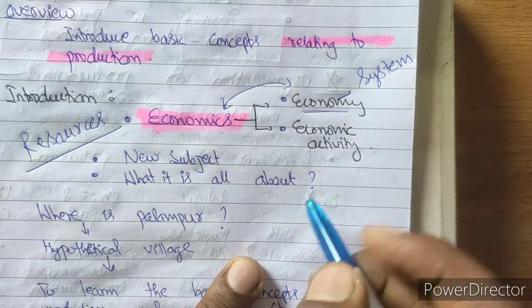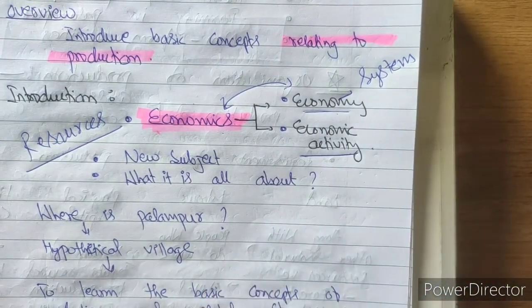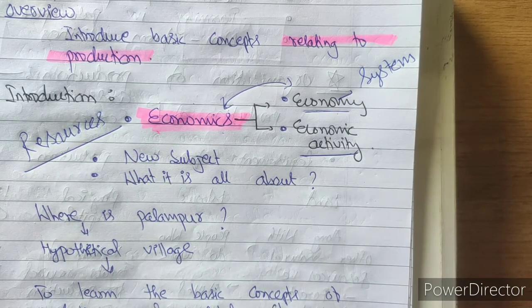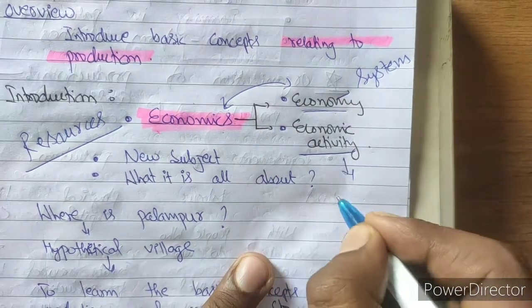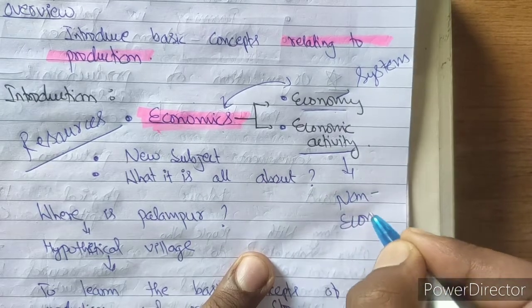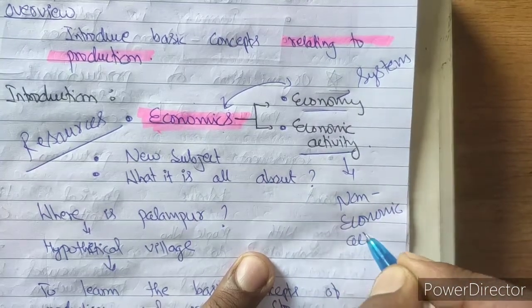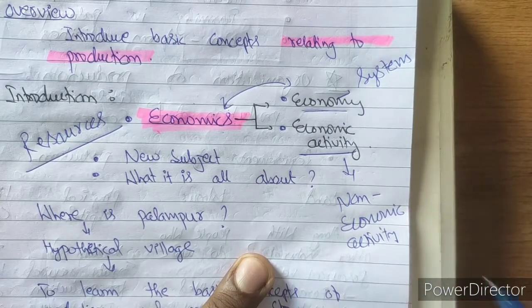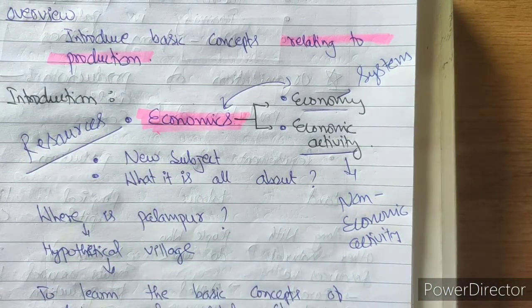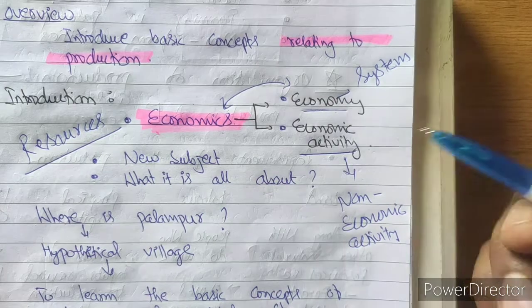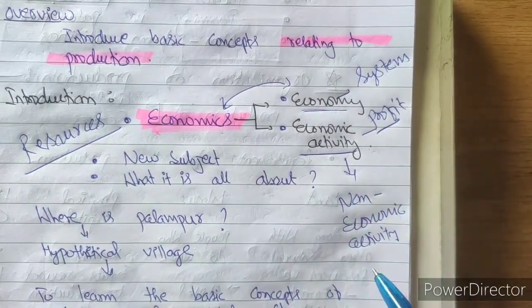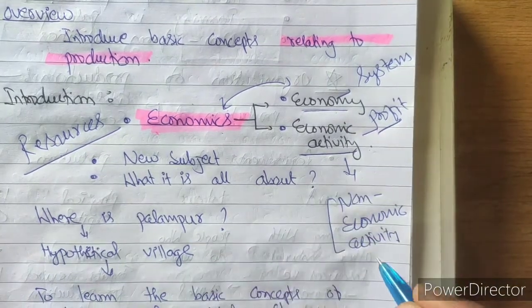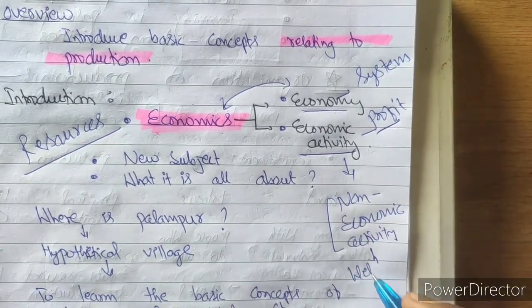Then one more term is also there, economic activity. Activity means any kind of work. In the sense of economics, this work can be broadly divided into two parts. One part is economic activity, and the other part is non-economic activity. Economic activities are those activities which are done for the purpose of earning profit. And non-economic activities are activities which are done for the purpose of welfare.